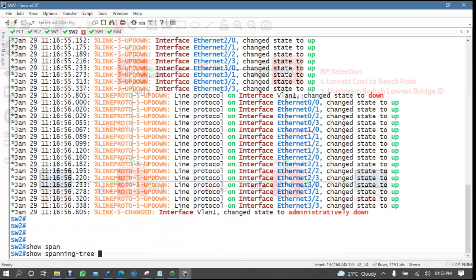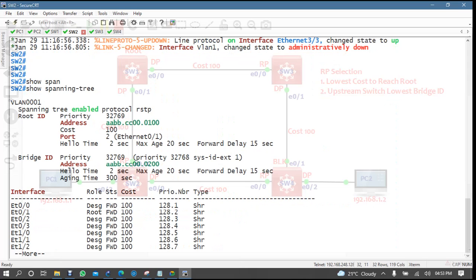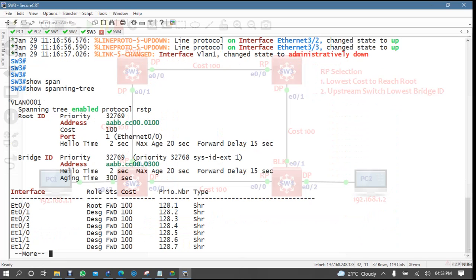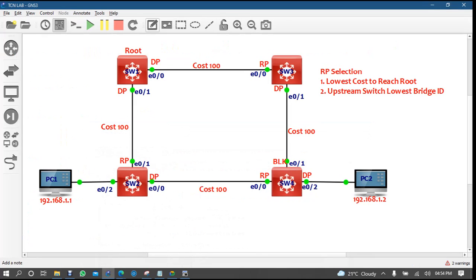If you want to consider, come here to switch 2. So spanning tree, my bridge ID is this one, 200, right? MAC address, bridge ID is the common, right? Now switch 3. So spanning tree, so his is 300. Are you understanding? So switch 3 is 300. This one is 300.